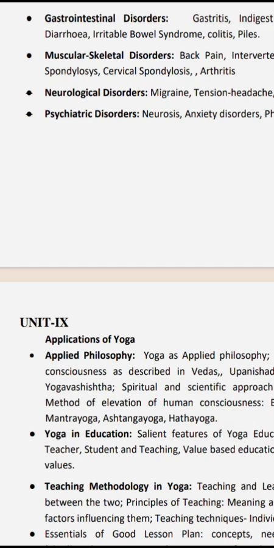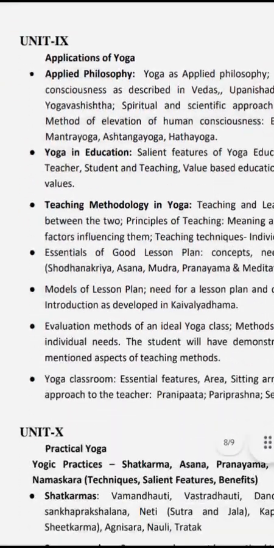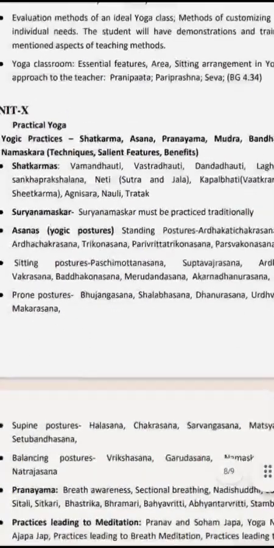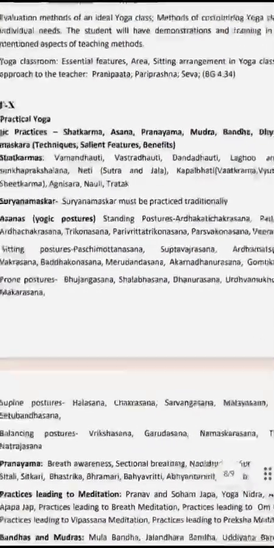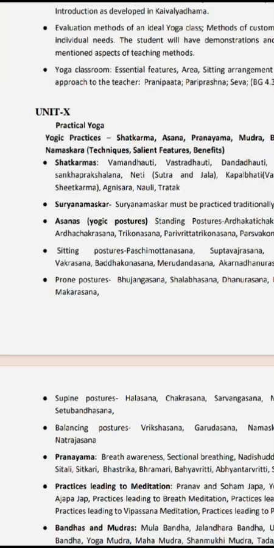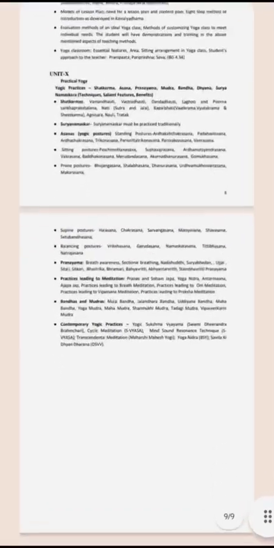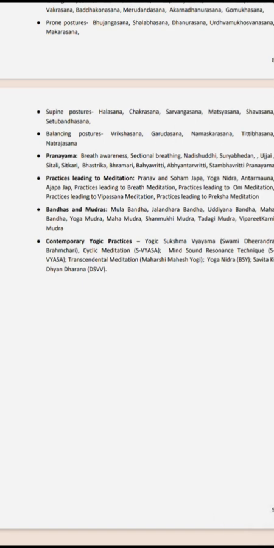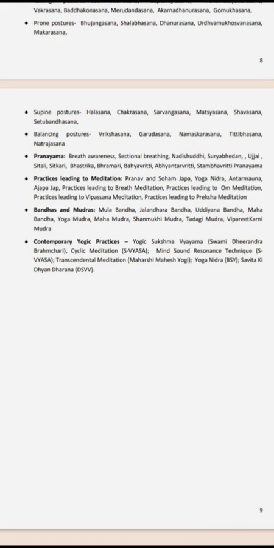Unit 9 is applied philosophy and teaching methodology in yoga, the types of teaching methods according to the Kaivalyadhama book. Unit 10 is practical yoga, in which we have to study Shatkarma, Asana, Pranayama, Mudra, Dhyana, Surya Namaskar, their technique, salient features and benefits. We also cover asanas: prone postures, supine postures, abdominal and lotus-based postures, stability asanas and balancing poses.